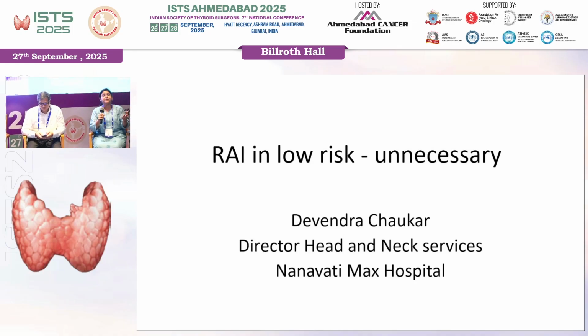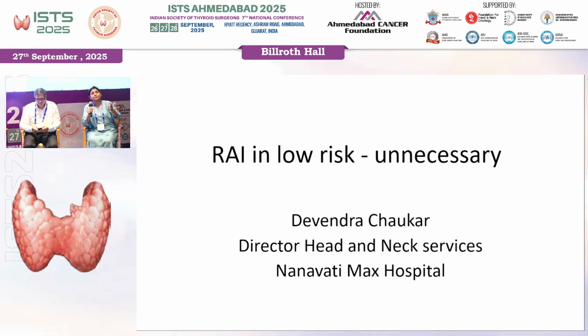If we are very sure that it is less than 4 foci, you will give 30 millicuries, or in patients who have smaller size nodes in the central compartment, those patients you can consider 30 millicuries. For aggressive variants and vascular invasion, I would give high, definitely. So my question is open to all: if the patient is low or intermediate risk, why can't we give RAI in an OPD setting? So he's supporting my thing. Okay, it's a question.